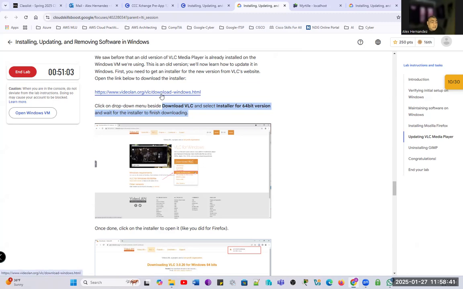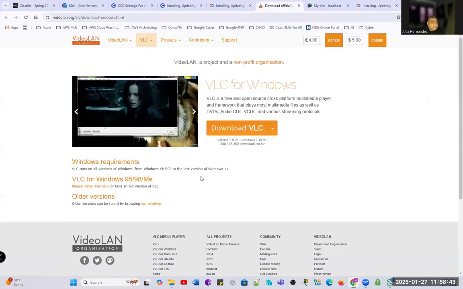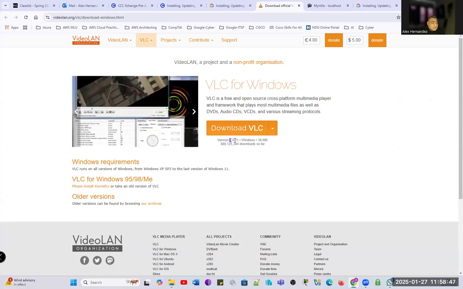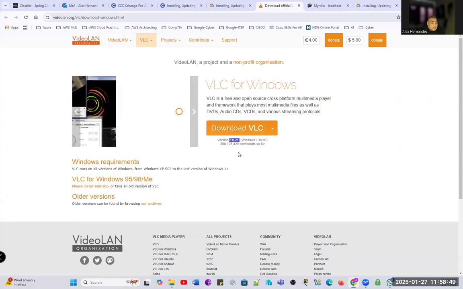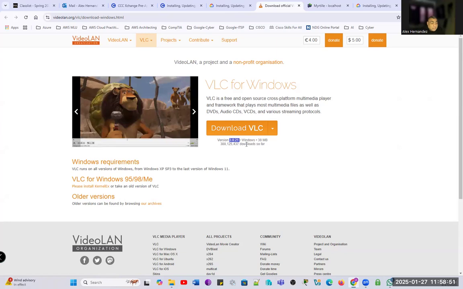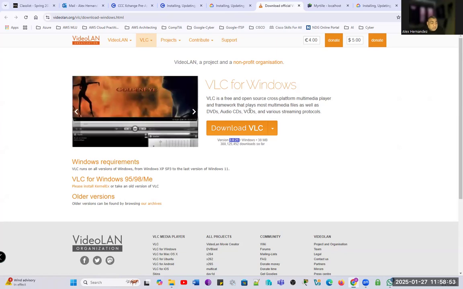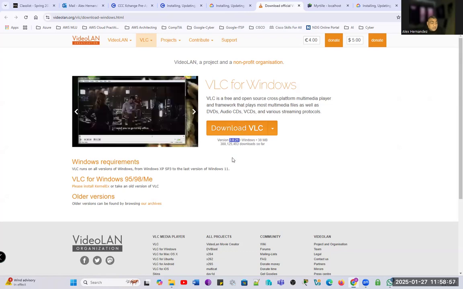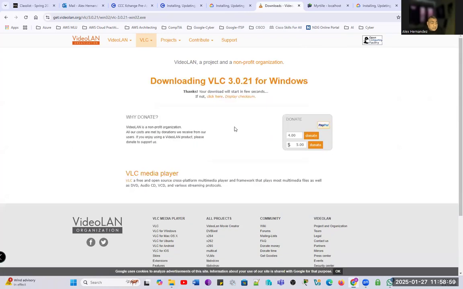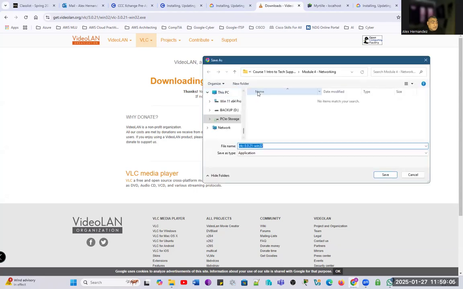Let's go ahead and launch it. And they tell you right here, download the VLC 3.0.21. So you see here is an updated version. Usually on the website, they will have the latest version, right? So we can go ahead and download it. This is again the other way. Then your download will start in a few seconds. And here it is, right?